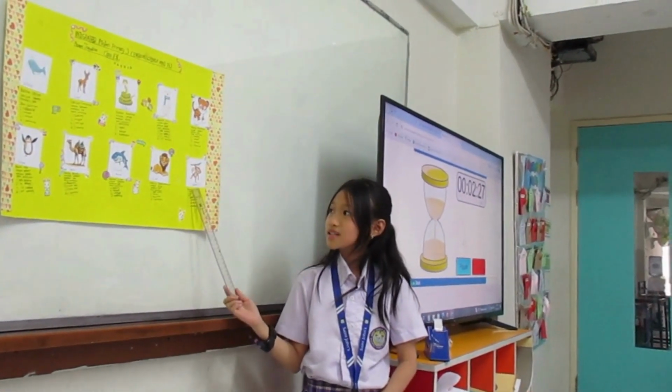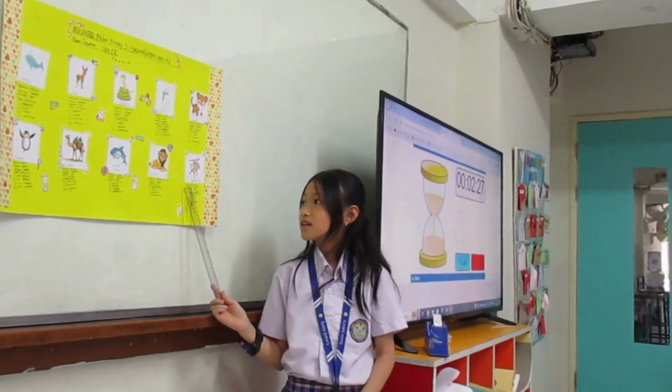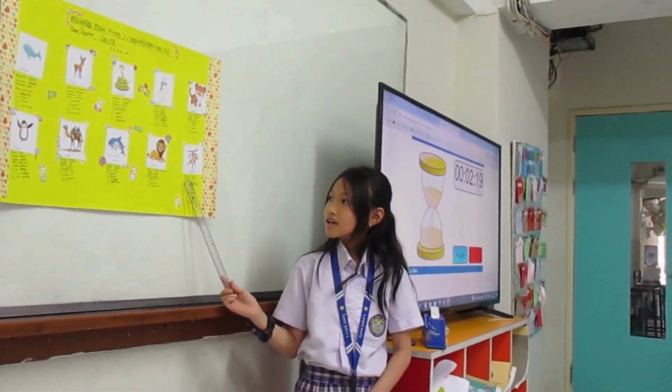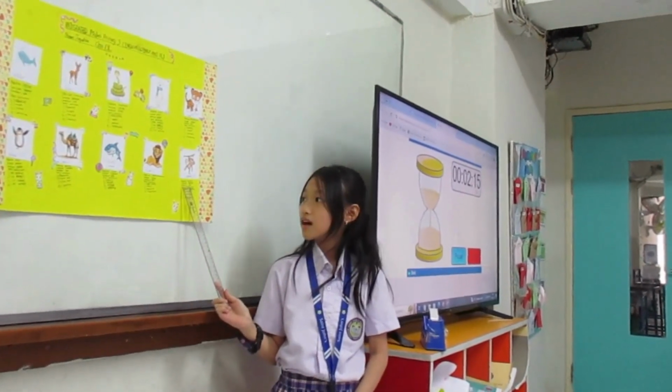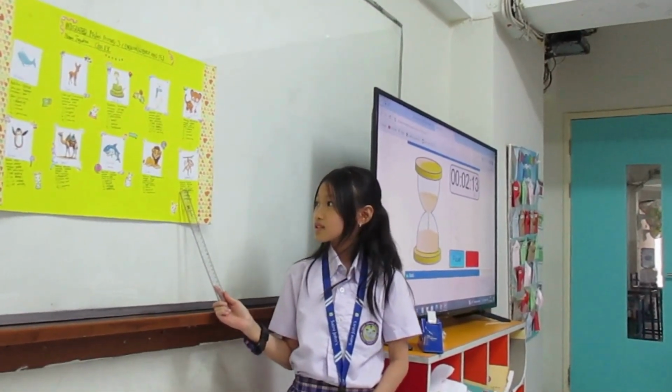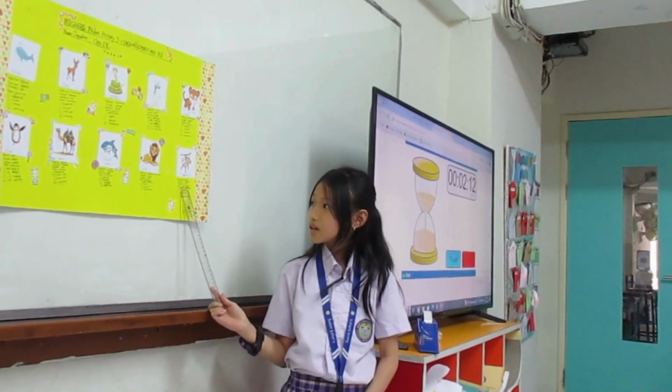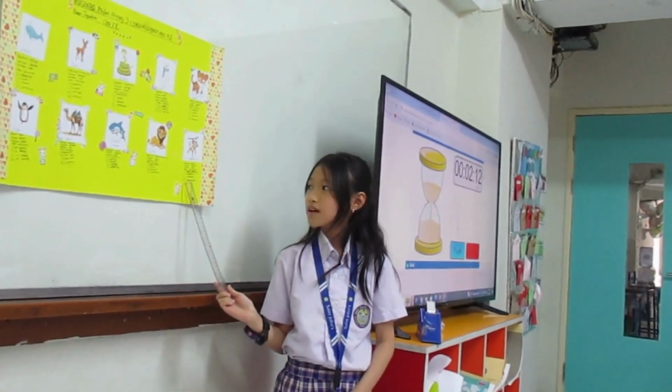The last one is monkey. The habitat is forest, and the season is spring, and the weather is hot. The sport activities that we can do are apple picking, tennis, baseball, and badminton.